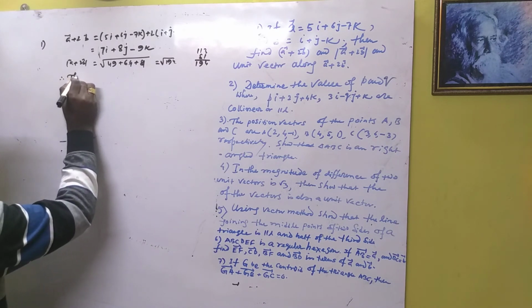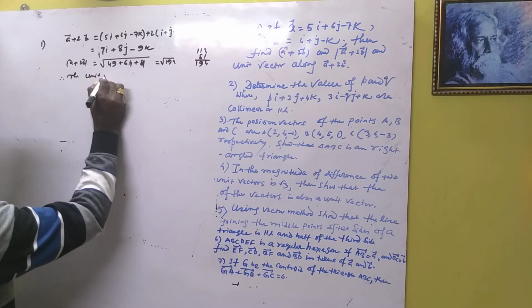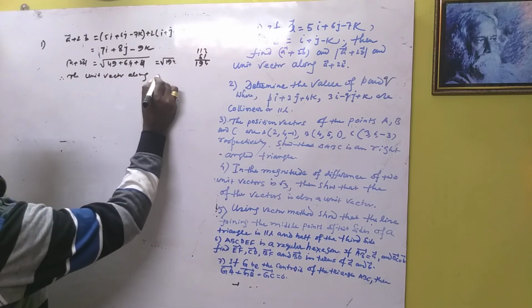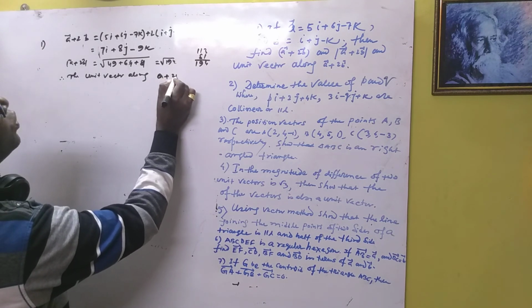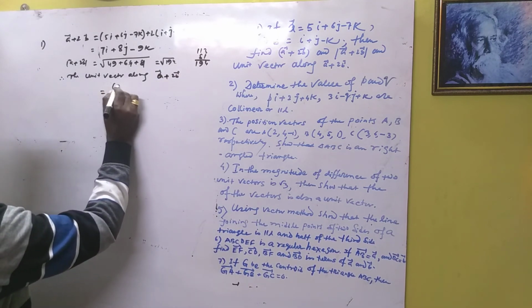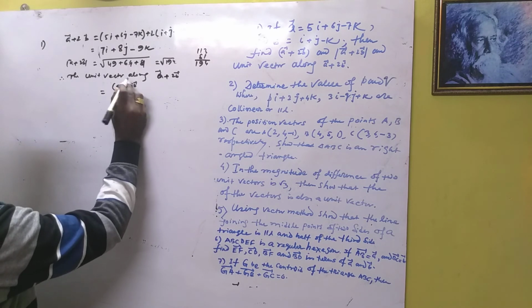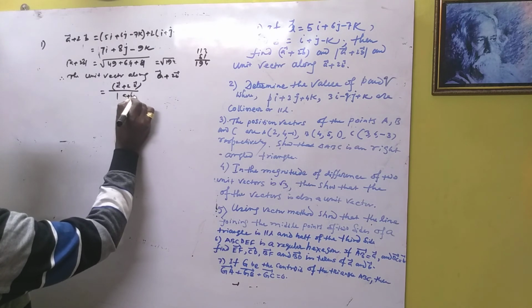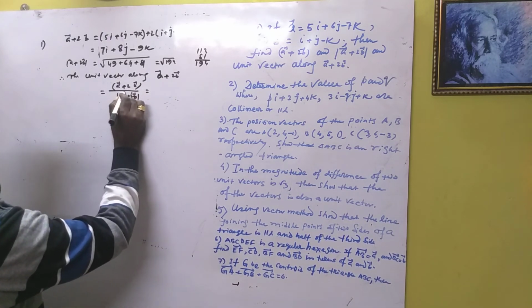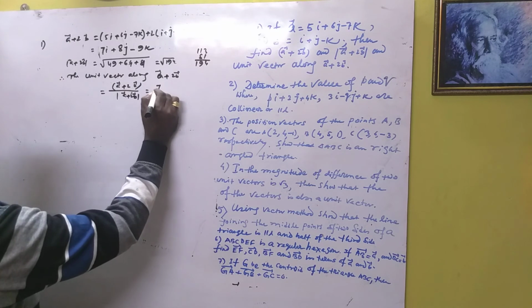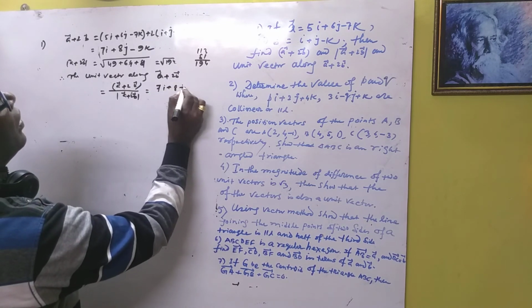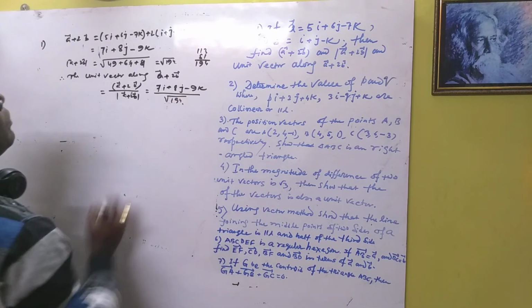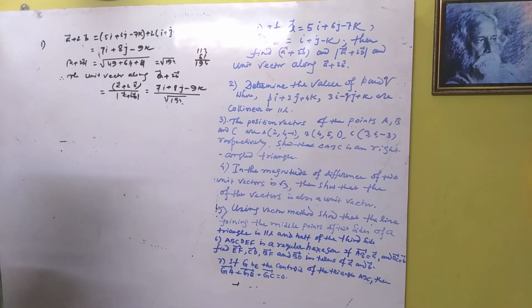Therefore, the unit vector along A plus 2B is A plus 2B divided by its mod, that is, divided by root over 194. Okay, this is your answer.